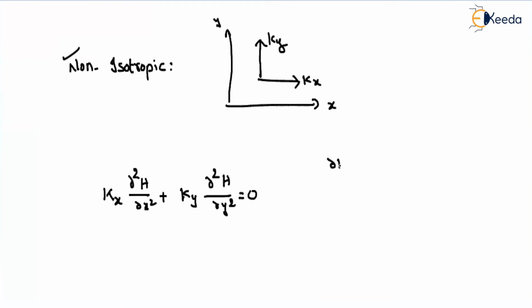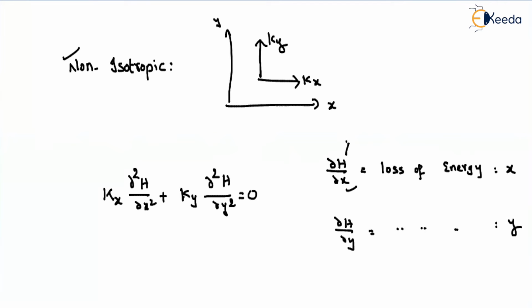But here, what is meant by dou h by dou x and dou h by dou y? h is representing the head loss, isn't it? And what about dou h by dou x? This I will say is a loss of energy along which direction? Along the x direction I'm taking. Similarly, dou h by dou y is the loss of energy along the y direction.